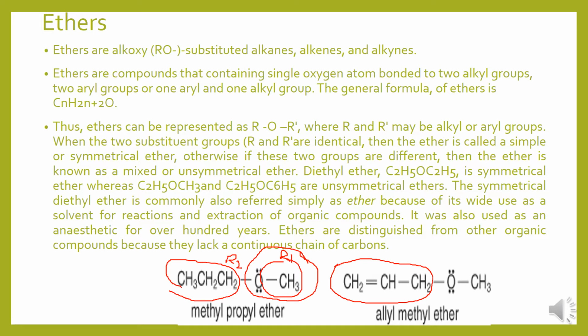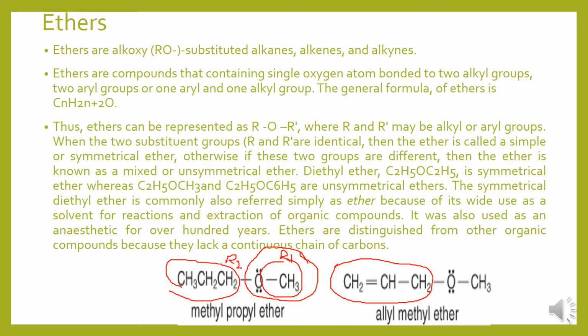A double bond is there, therefore they are said to be an alkene type of group. This compound is named allyl methyl ether. Suppose in your ether molecule a triple bond is available. In such circumstances, they are said to be alkoxy substituted alkynes.